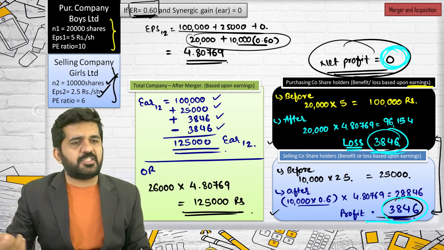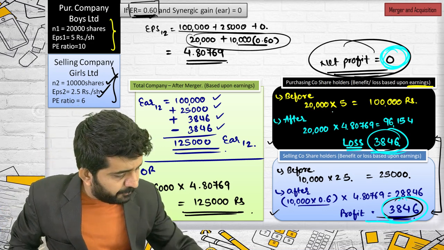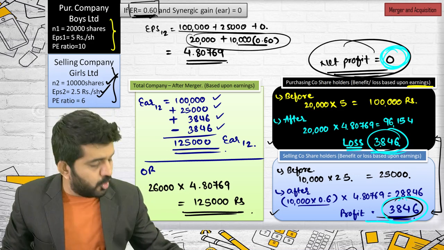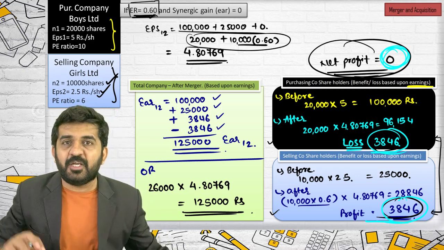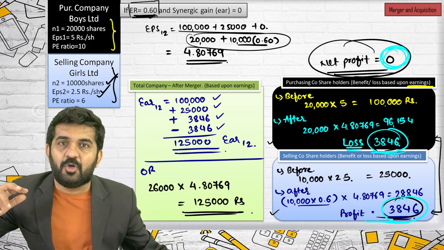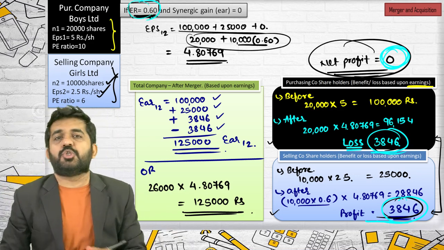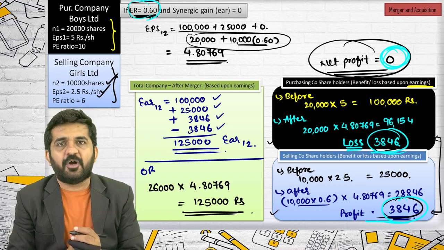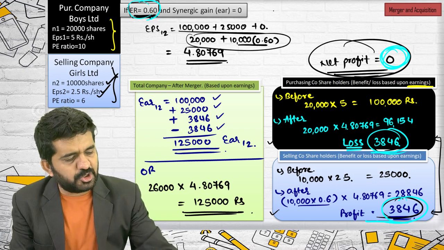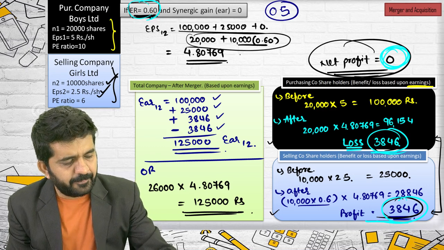My next question, Sachin has already answered. Why is the purchasing company having a loss and the selling company having a profit? One company is having a loss, one company is having a profit, because the exchange ratio is not determined as per EPS. What was the exchange ratio as per EPS? 0.5.